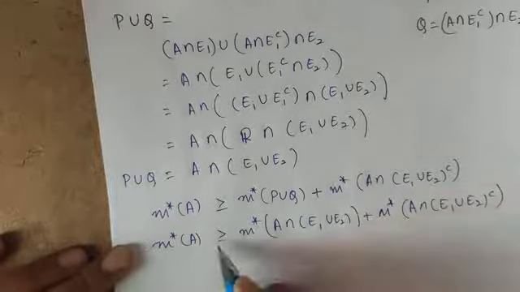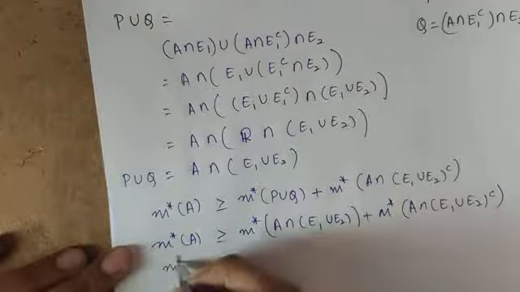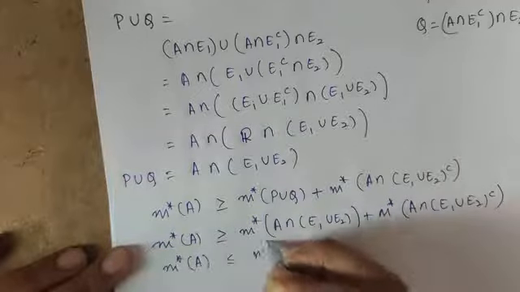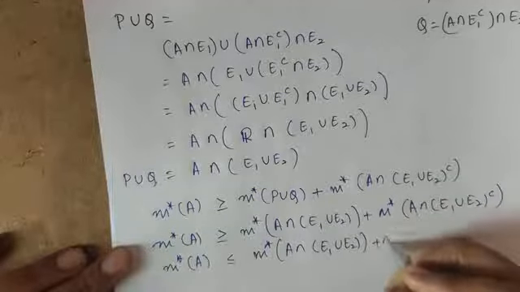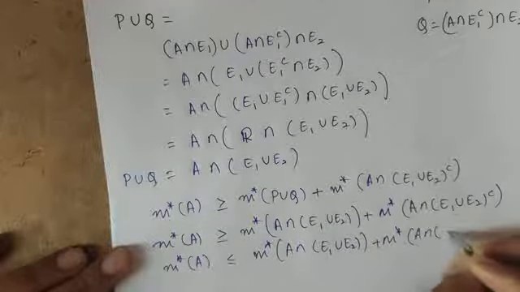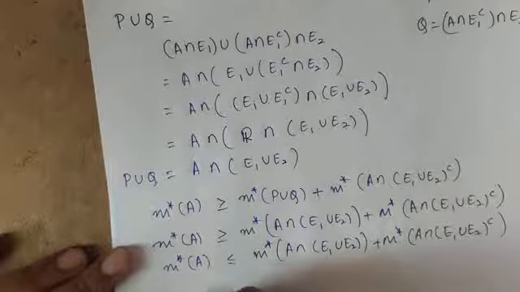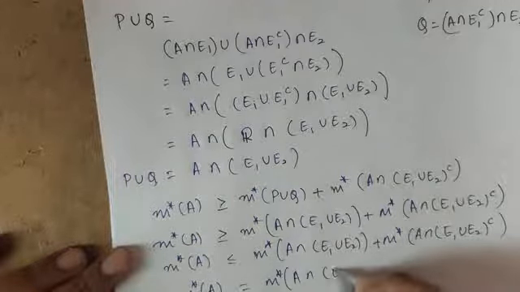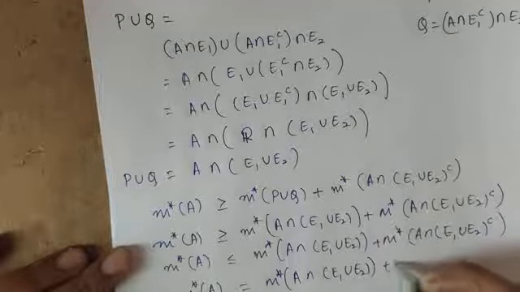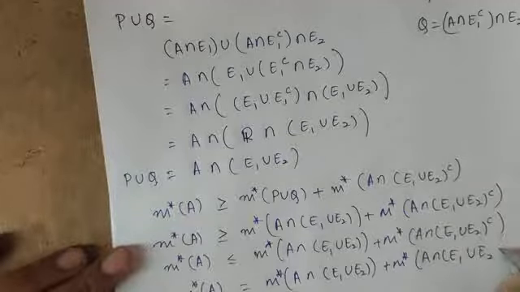Since the reverse inequality holds from countable subadditivity, M star of A is equal to M star of A intersection E1 union E2 plus M star of A intersection (E1 union E2) whole complement.